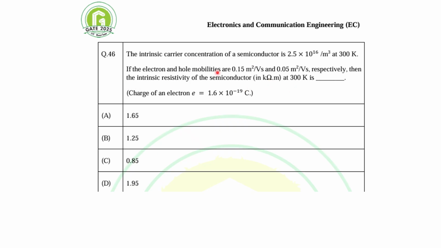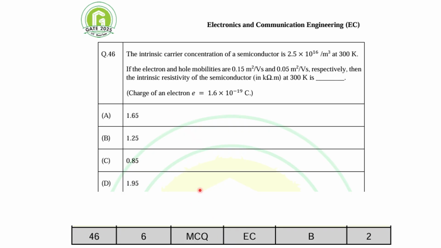So very simple question. So here the intrinsic carrier concentration of the semiconductor is given, and then mobility is also given for both electron and hole, and resistivity you have to find out. As per the answer key, your answer should be 1.25, that is B is correct. So let's see how to solve.